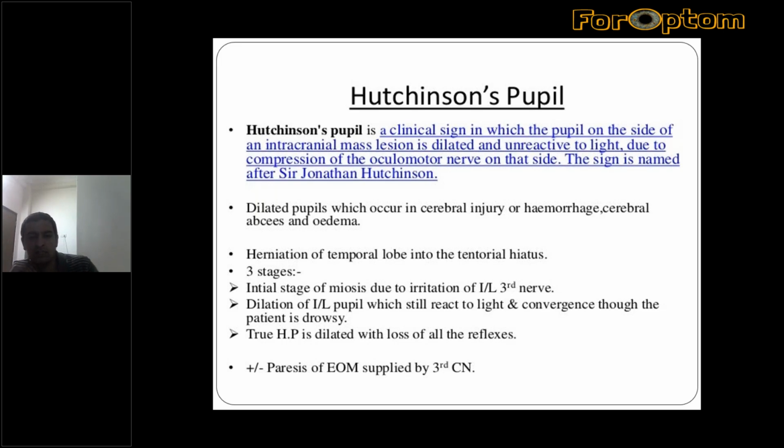This was detected by Sir Jonathan Hutchinson, so its name is the Hutchinson sign, commonly seen in cerebral injury involving the base.